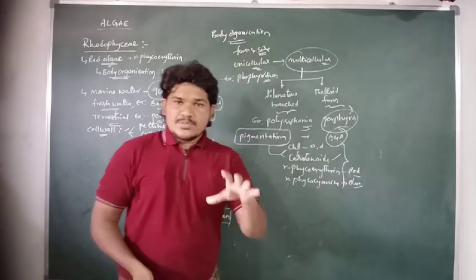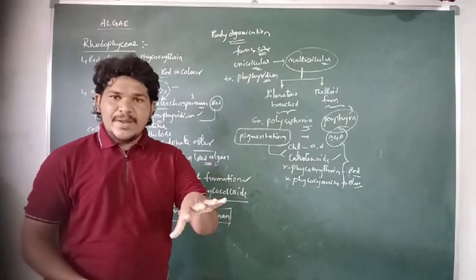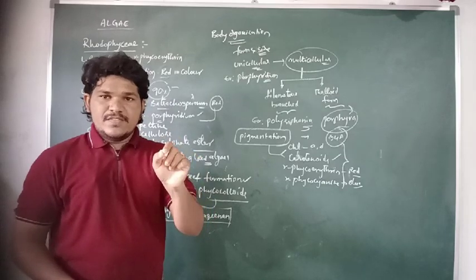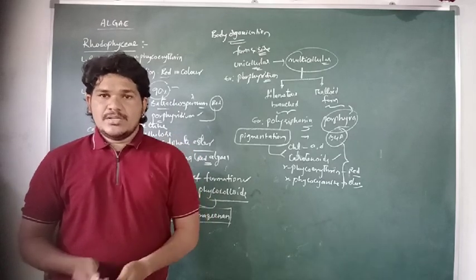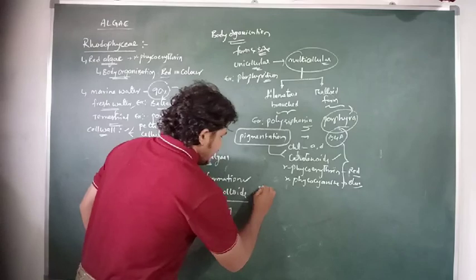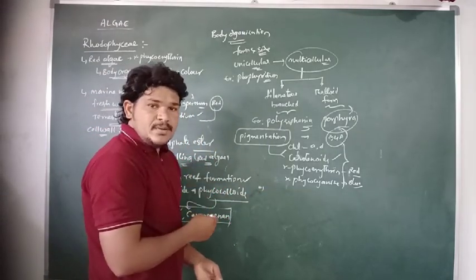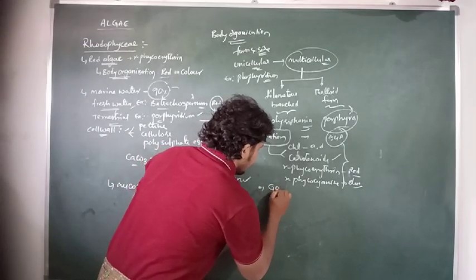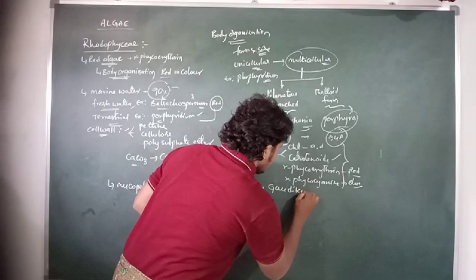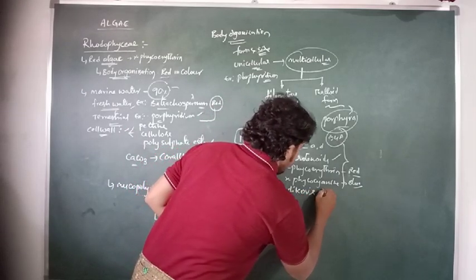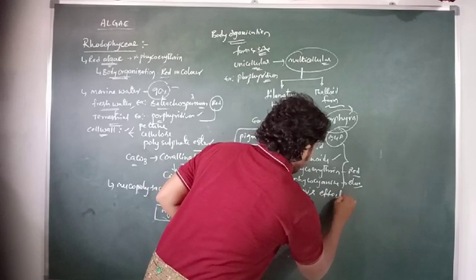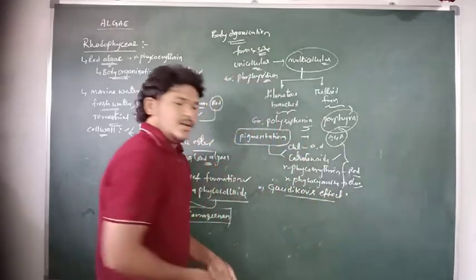Because of this, the species of red algae can exhibit an effect which is related to color. The effect exhibited by the red algae is Gaudikov's effect. So what is the Gaudikov effect?